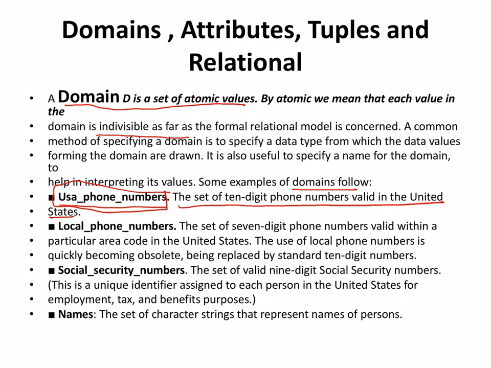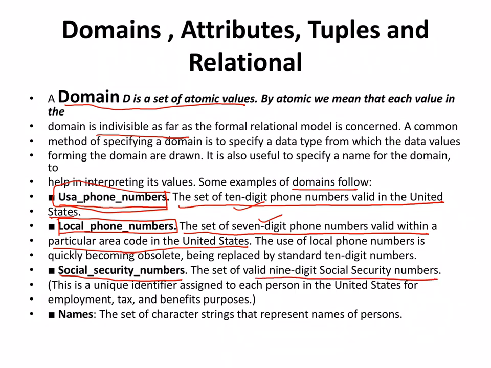Okay. There's another attribute which has been named as local phone number. Then in that, the domain has been defined as 7-digit phone number valid within a particular area code in United States. Okay, so this definition, the 10-digit phone number, or let's say 7-digit phone number, or for that matter social security numbers, the next example, which is expecting that you enter 9-digit social security number.